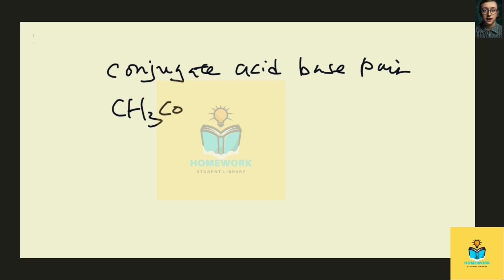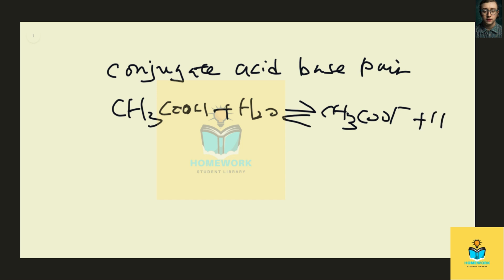We have acetic acid, and then we have water. So let me try again to write properly, and then we form an equilibrium with acetate, and also with our hydronium ion. All right, so the acetate should be here like that. Okay, so we first start with our acetic acid. There's an acid, and then it loses a proton to water, so it will become acetate ion.